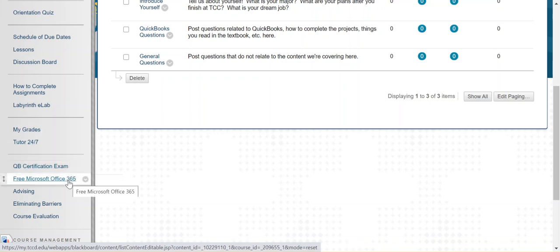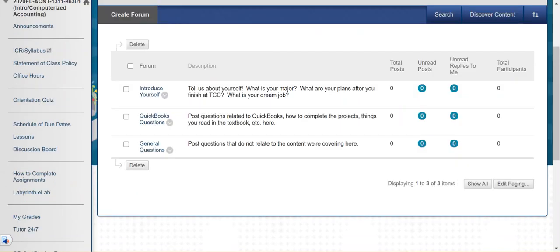Also, we will be using Excel in this course. It is mandatory that you use Excel. You will export all of your QuickBooks reports to Excel. And so if you do not have Excel 2019 or 365 on your computer, you can get that for free using this link. I've also given you some information about advising, about eliminating barriers. This is a program that TCC has if students have financial hardship, and then the course evaluation as well.